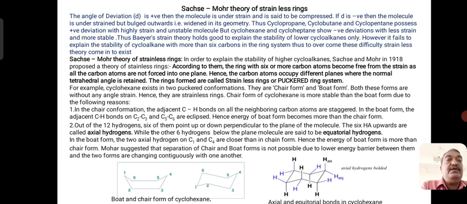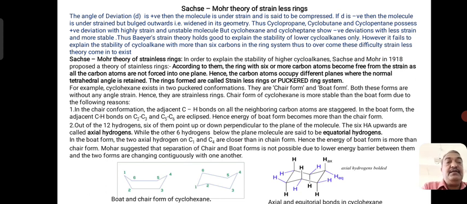According to them, if a cyclic ring becomes more strained, the carbon atoms are not forced into the same plane, hence the carbon atoms occupy different planes with the normal bond angle of 109 degree 28 minutes retained as it is, and the resulting ring is considered to be a puckered ring system.